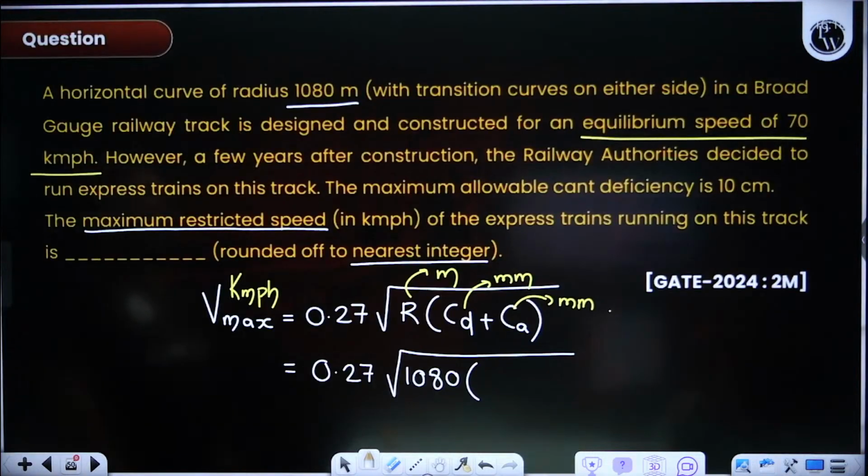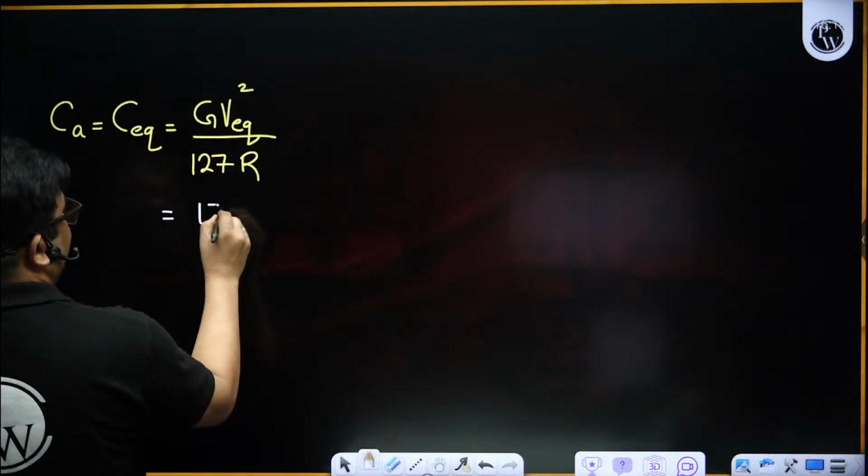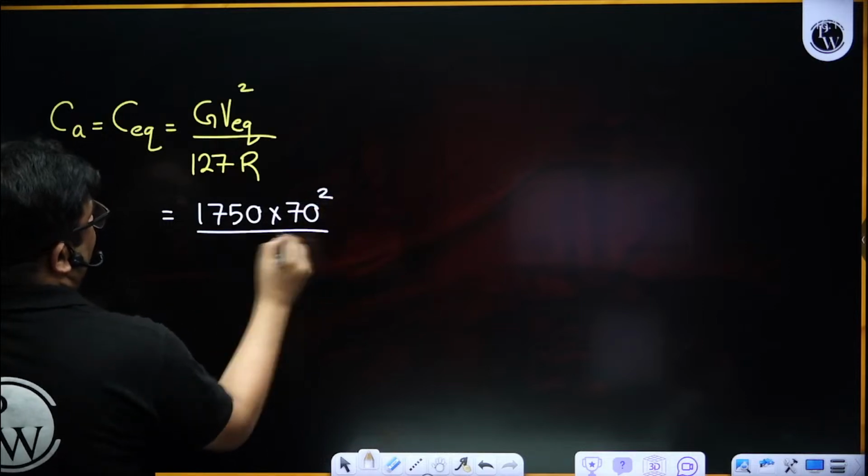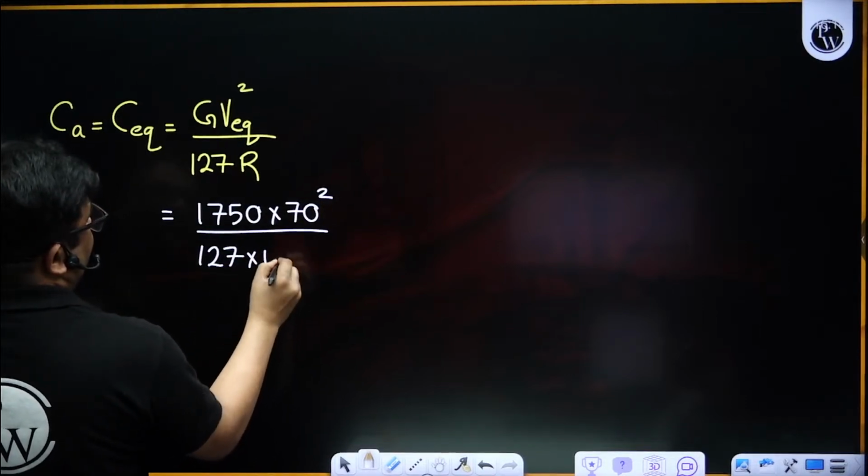Which curve is given? Broad gauge. So 1750 into equilibrium speed 70 divided by 127, R is given 1080.